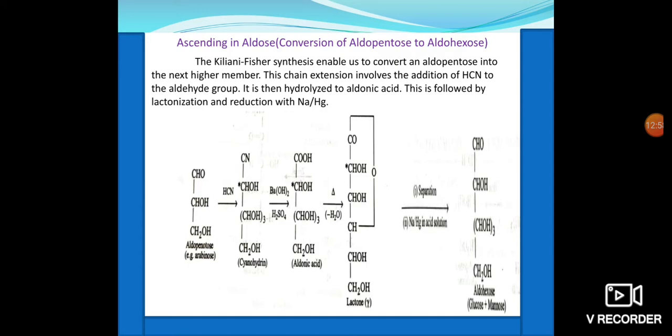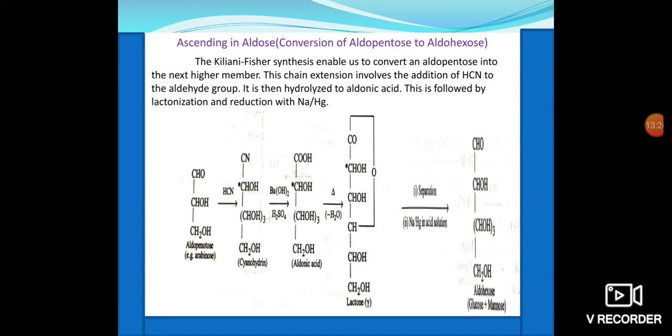The aldehyde group is converted into cyanohydrin. Then it is hydrolyzed in acidic media with barium hydroxide. We will get aldonic acid. Then on heating, we will form gamma lactones, followed by lactonization. We reduce with sodium amalgam.